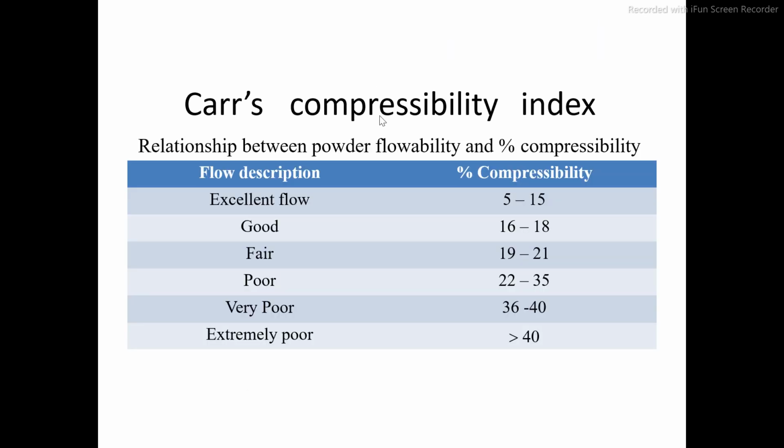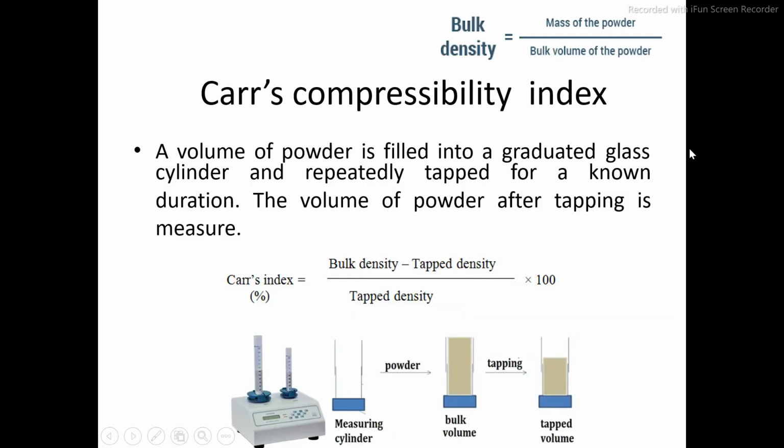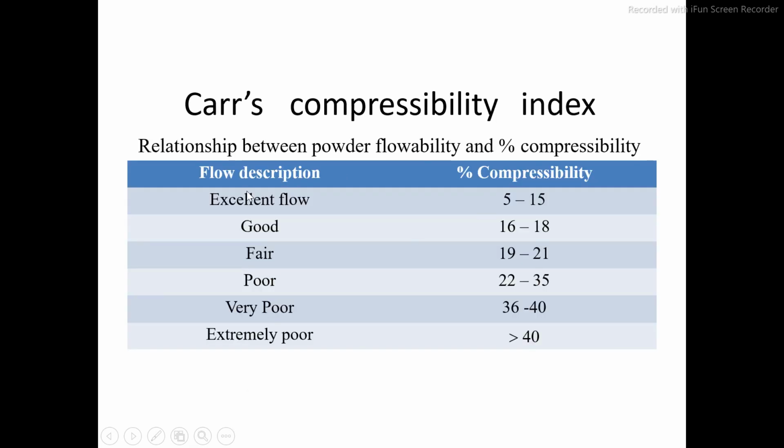Next one, after calculation by using this formula, once you calculate the Carr's index, then by using this observation table you have to decide the flow properties. Suppose the Carr's index is in between 5 to 15, then we can say this type of powder is having excellent flow properties. You can say the particles may be spherical in nature, completely spherical, so that's why the compressibility index is 5 to 15.